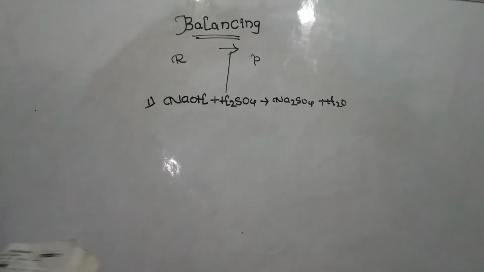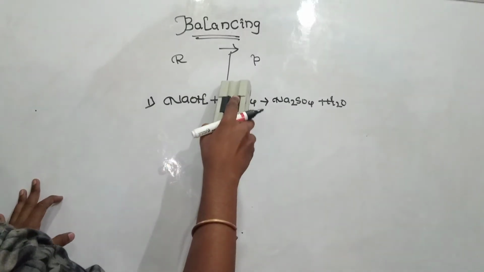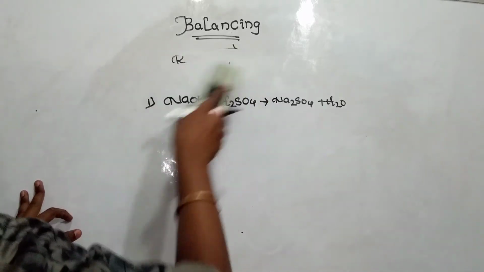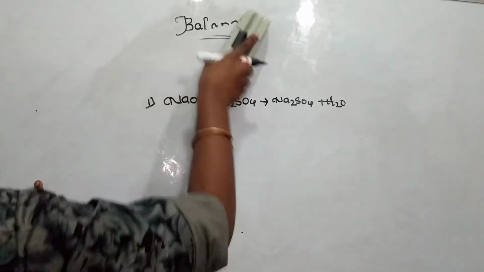You have to know the full forms of these symbols. I keep saying this again and again about these words.